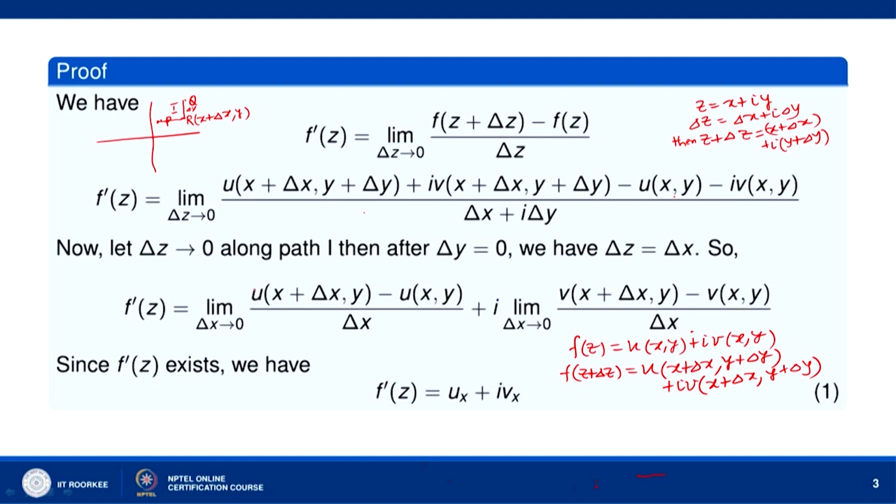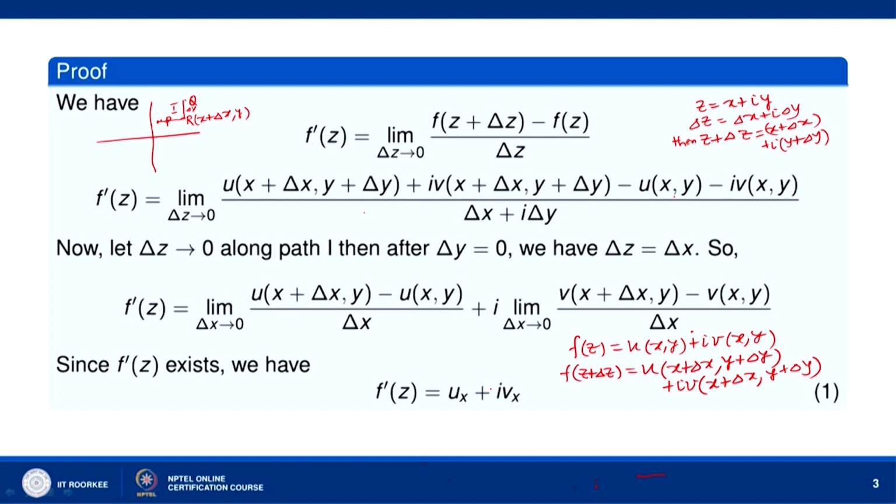Now, when delta x goes to 0, you see y has not changed, y remains fixed, there is only increment in x. So this gives us the partial derivative of u with respect to x, and the same expression for v goes to the partial derivative of v with respect to x, and therefore f'(z) becomes equal to u_x plus i v_x.